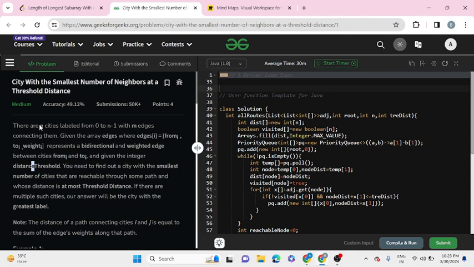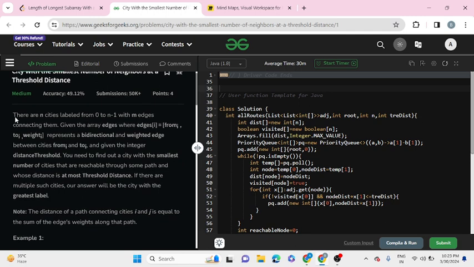Now it's really a good problem for the ones who are solving graph problems, and they should know some concept of Dijkstra's algorithm and some graph algorithms. So there are n cities labeled from 0 to n minus 1 with m edges connecting them. We are given an array edges where edges[i] equals from i, to i, and weight i. They represent a bidirectional and weighted edge between cities from i to i, and given the integer distance threshold.